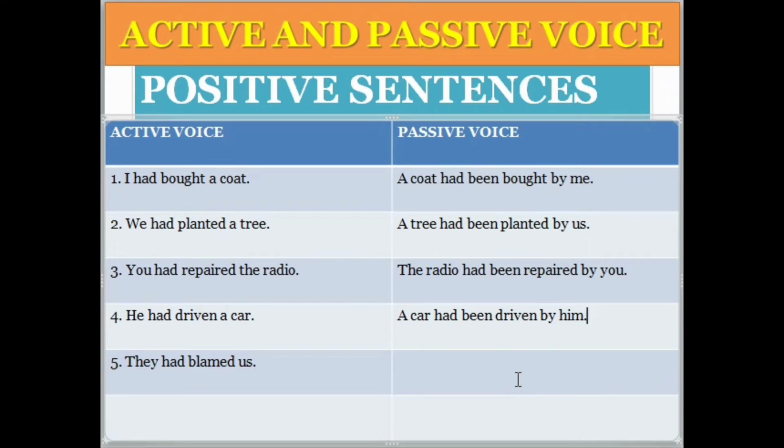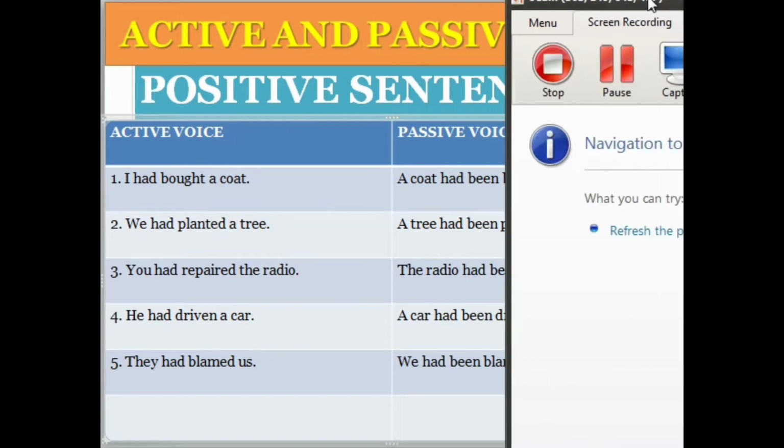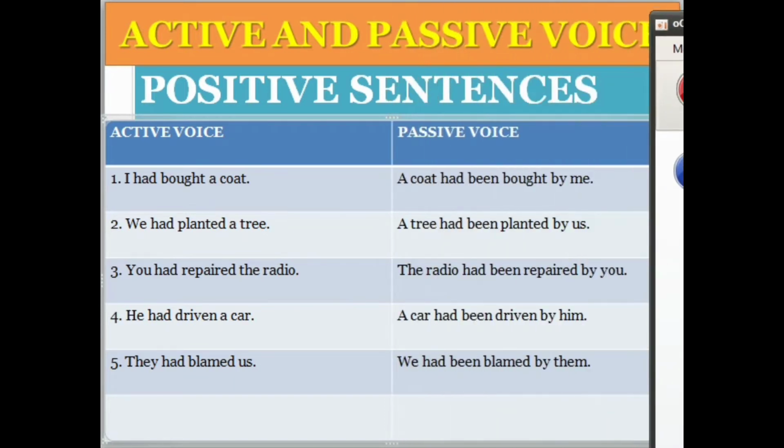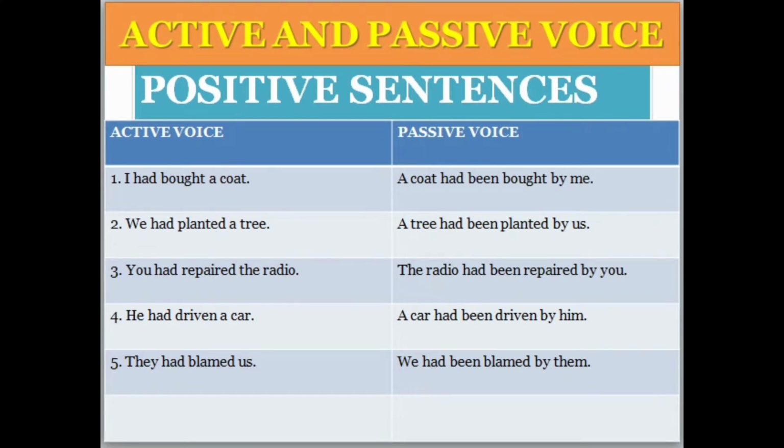They had blamed us. So how to change into the passive voice? They is the subject and us is the object. So definitely we had been blamed by them. Clear? Okay, so it was all about the positive structure and the positive sentences.